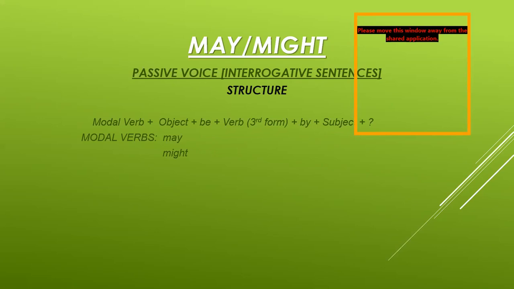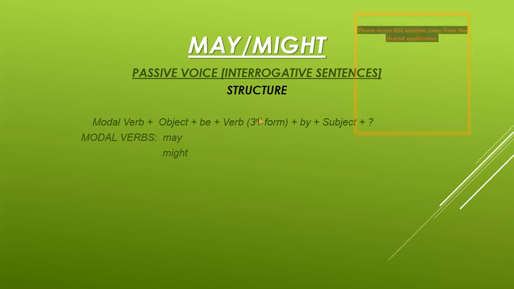Another rule is that by is used before the subject. Another rule is that the helping verb is used according to the tense or according to the sentence, whatever is required. I hope you have already learned the rules of conversion of active voice into passive voice.